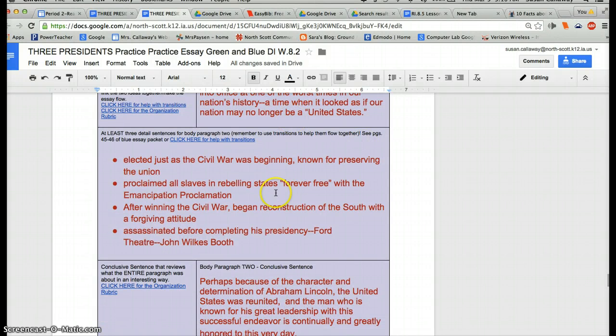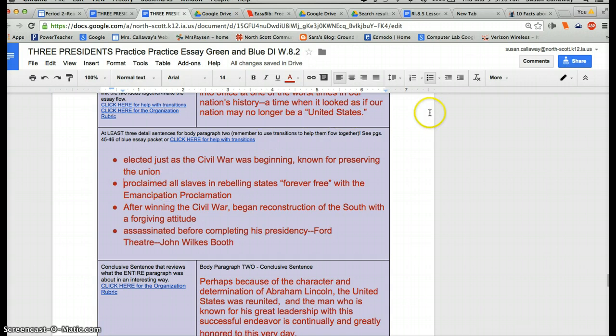Then I saw my notes and I tried to figure out, how do I make that into the green, blue outline? So I thought, okay, "elected just as the Civil War was beginning." That's good for a green. Then I'm going to make this into my blue.